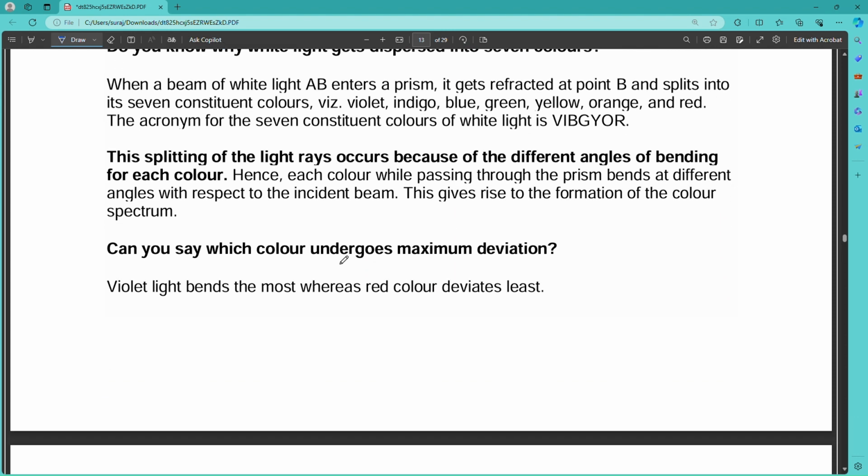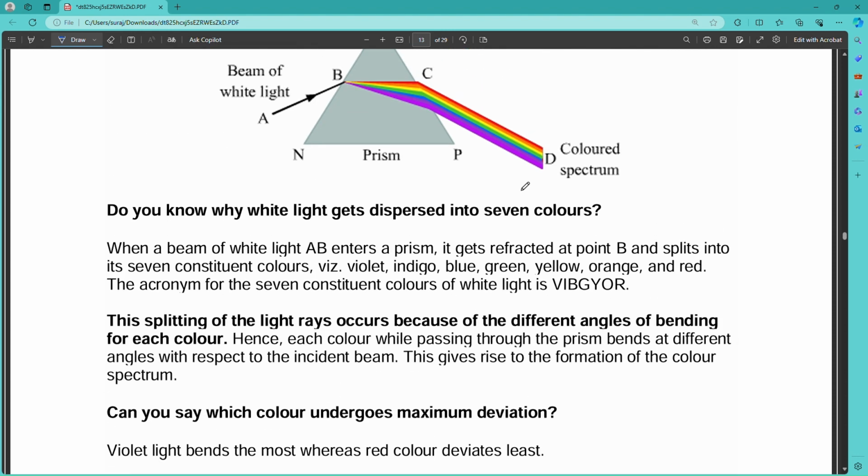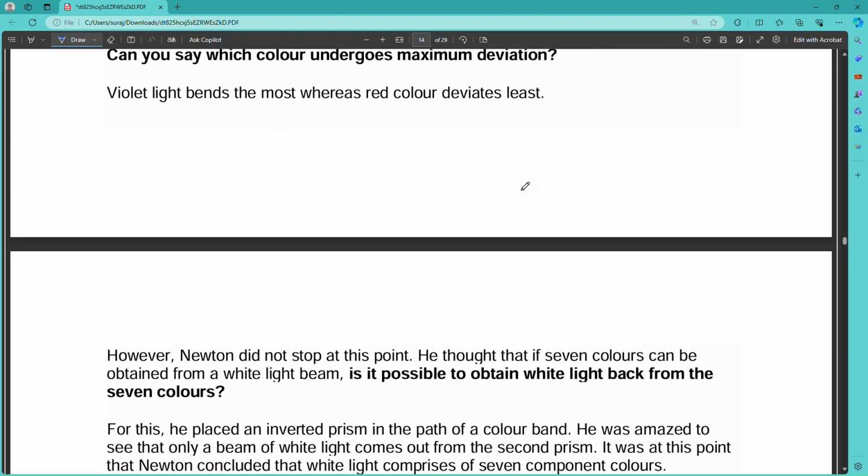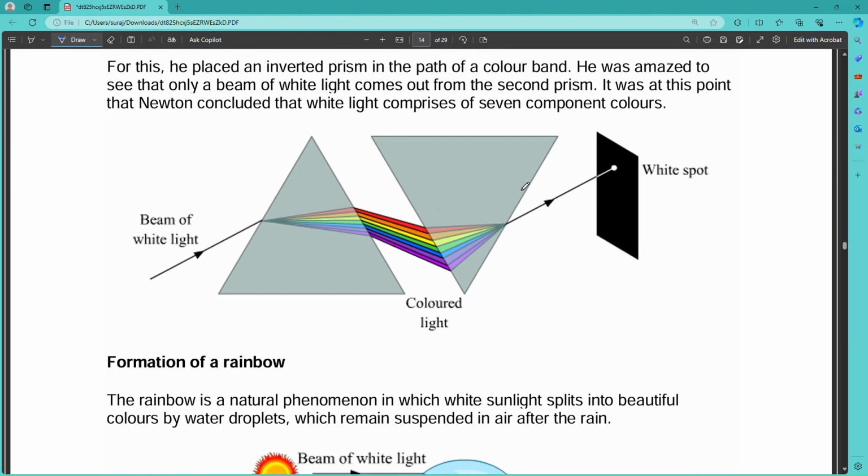Can you say which color undergoes maximum deviation with this example? Please answer in the comment section.